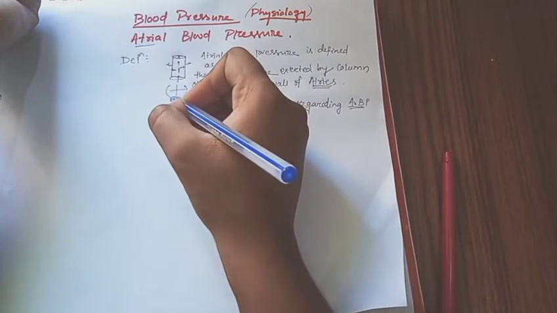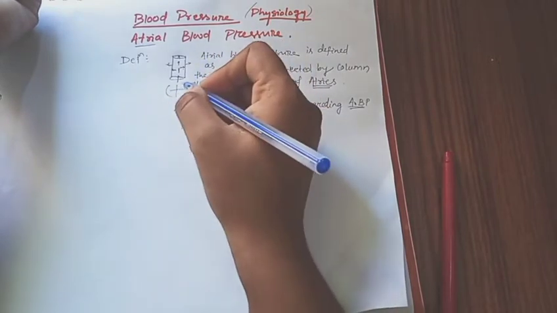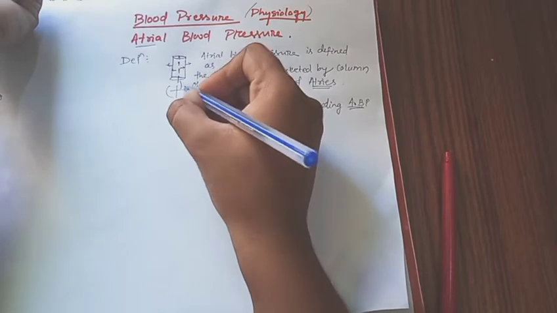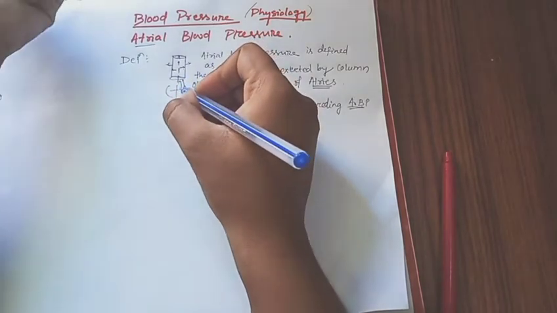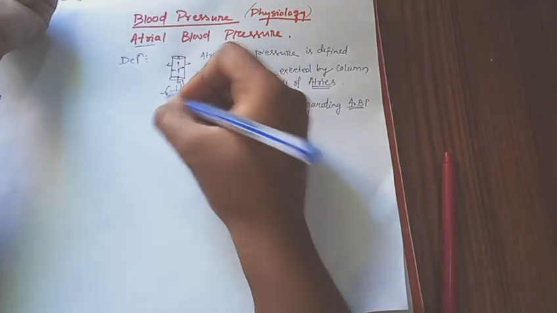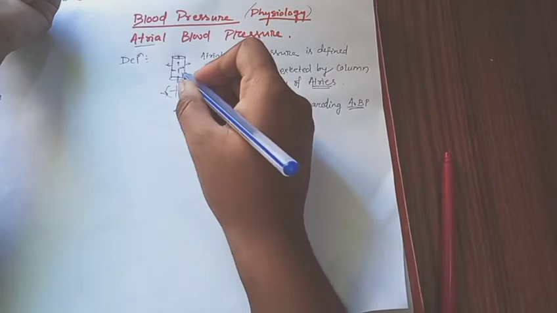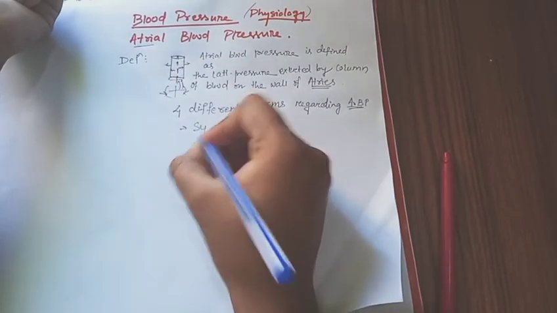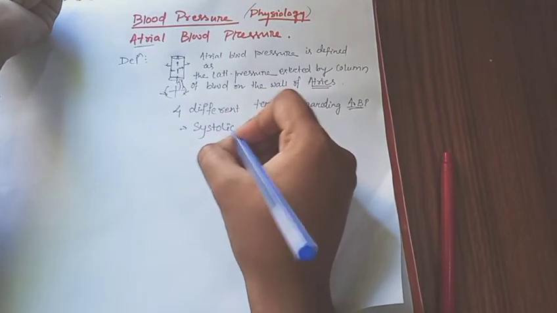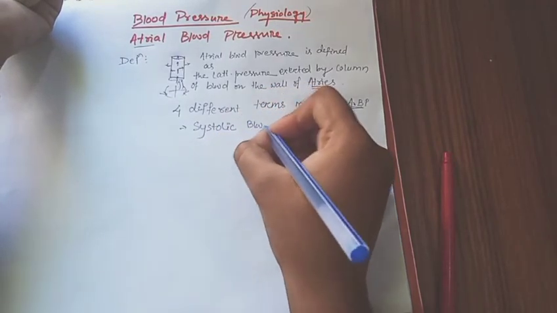If we consider a schematic heart diagram, when the heart contracts and the blood flows from the heart into the arteries, the pressure exerted at this time is known as systolic blood pressure. So one is our systolic blood pressure.